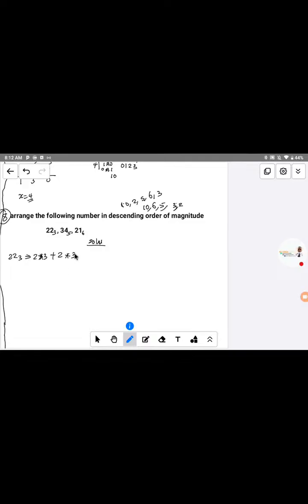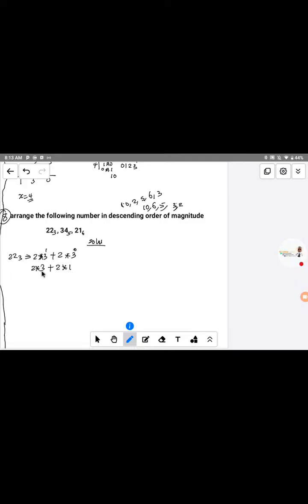Now, if you look at it, the base here is 3. So the first one is the base raised to the power of 0. The next base is for 1. As long as you have other numbers, it will be raised to the power of 2, 3, and so on. Do you get it now? Now, 2 multiplied by 3 raised to the power of 1 is 2 times 3. Plus 2 multiplied by 3 raised to the power of 0. Any number raised to the power of 0 is 1. So it means that we have 1 here.